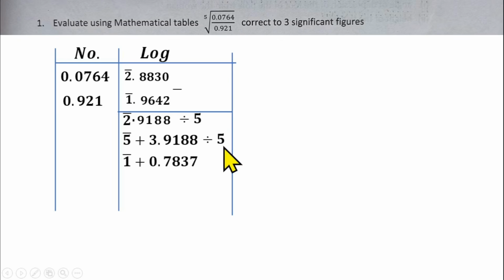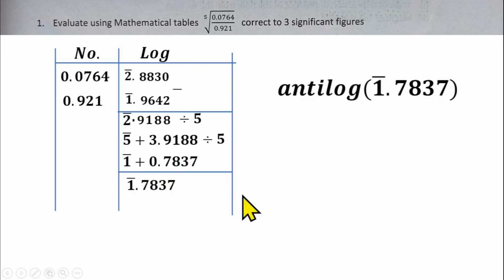If you divide bar 5 by 5, will give us bar 1. Plus 5 in 3 will be impossible, so you have 0 point there. Then 5 in 39 will give us 7, because 7 times 5 gives us 35. Remainder 4. 5 in 41 will give us 8. Remainder 1. 5 in 18 will give us 3. Remainder 3. 5 in 38 will give us 7, and so on. We only need 4 decimal places, so we can throw away the rest. So bar 1 plus 0 will give us bar 1. So we have bar 1.7837 after dividing.